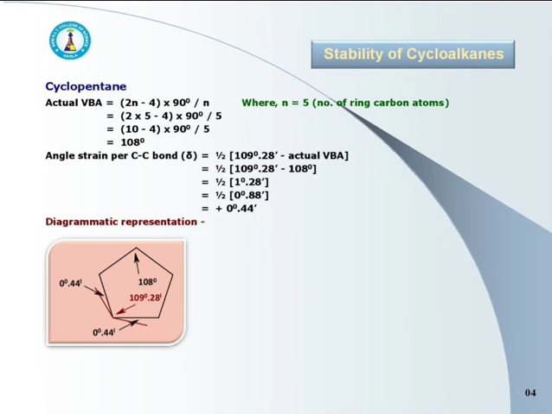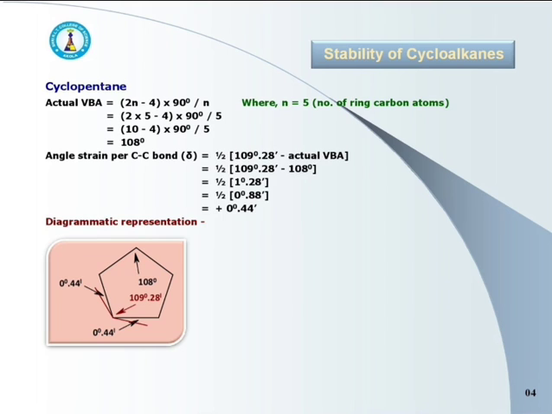Switch over to cyclopentane. A 5 carbon containing cyclic ring. Value of n is 5. Substitute the value of n in formula and calculate actual valence bond angle. It is 108 degree. For cyclopentane, actual valence bond angle is 108 degree.